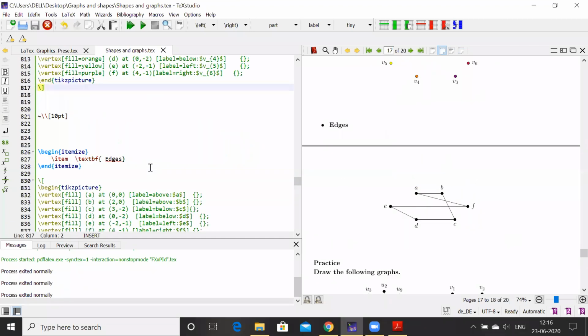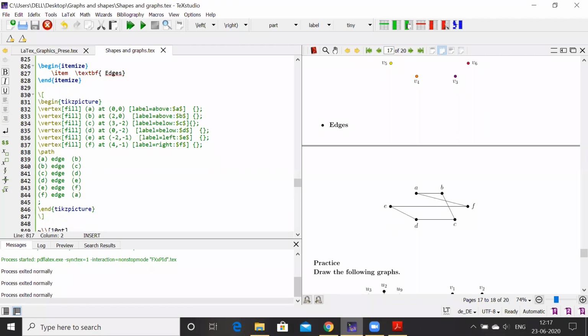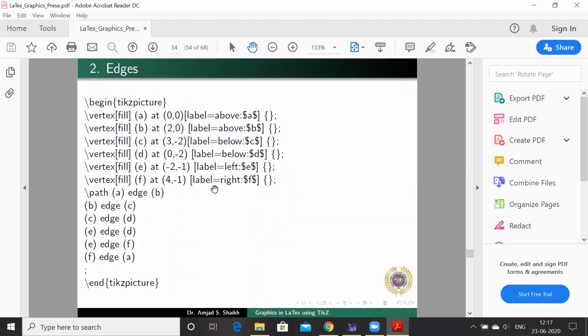For the edges, first we define the positions of the vertices, the same vertices I am taking. But for edges, I am adding this extra part, that is \path, using this command, and then you define the edges, from which vertex to another vertex you want the edge.